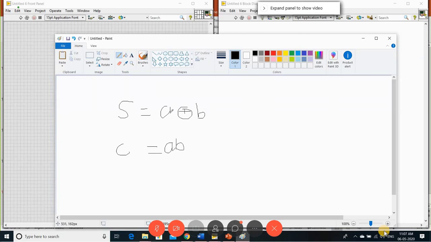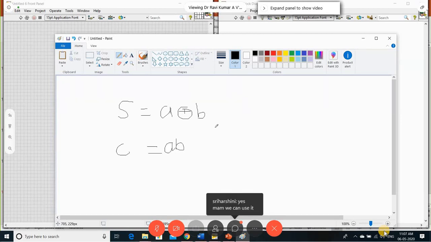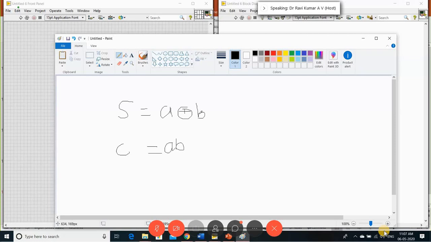So I want to realize this first, then I need to reuse this half adder to implement a full adder. So I create that half adder file as a sub VI. How am I going to reuse that sub VI as a function? How do the parameters, let's say these two parameters A and B, get passed to the other function for implementing your full adder? This is what I need to explain now.